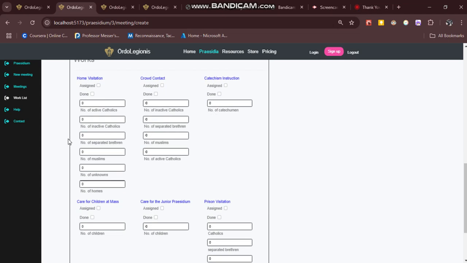Works. So now we have works. We assigned works last meeting, where we assigned home visitation. It was done. There were 4 active Catholics, 4 inactive Catholics. We visited 3 homes. We met no inactive Catholics, no Muslim, no unknown. Crowd contact was done. So we select done, but don't select assigned. It will be assumed that it was assigned because it can't have been done, or at least it can't have been reported, if it wasn't assigned. The number of inactive Catholics, there were 3 separated brethren, 3. I'll leave it at that.